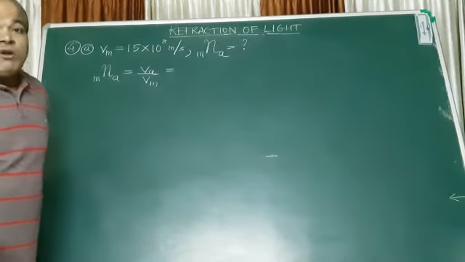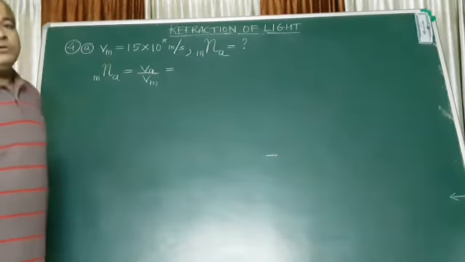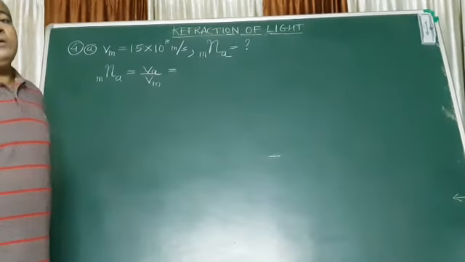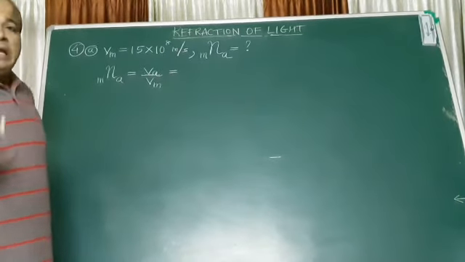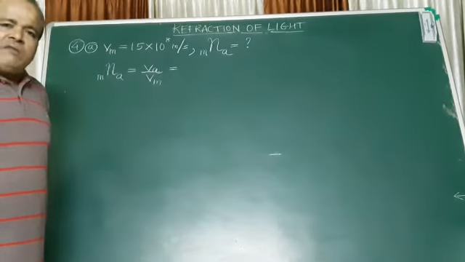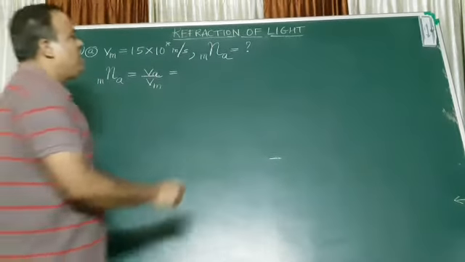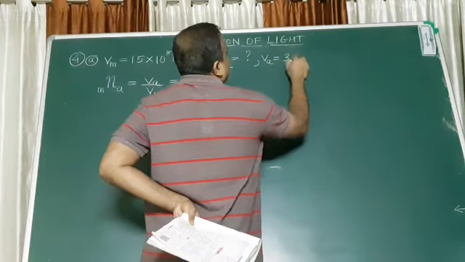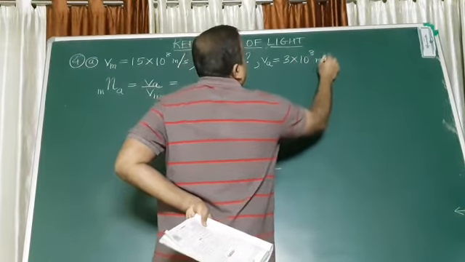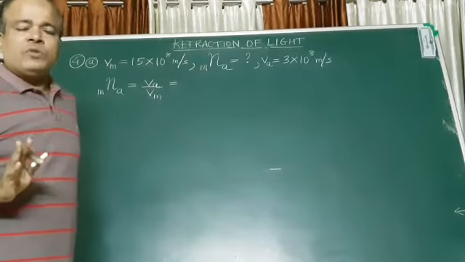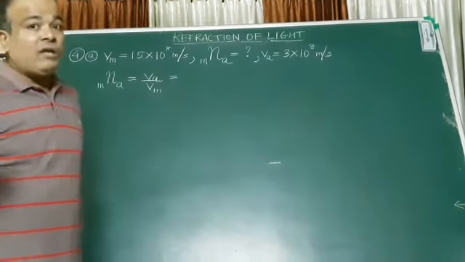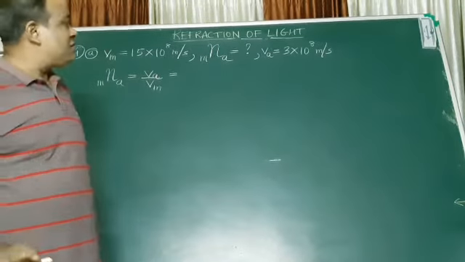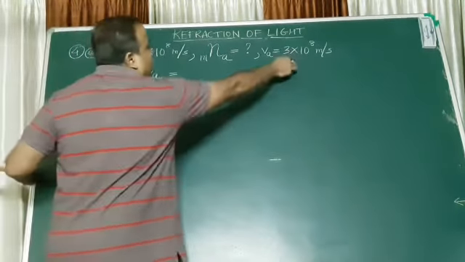Now you will say I don't know the velocity of air. It is not given. Sorry boss, you will have to learn it. You should know the velocity of light in air, or you can say vacuum, without any medium. The velocity of light in air is always fixed, that is 3 into 10 raised to 8 meters per second. They will not give it to you. If they give it, good, but if they don't, you have to know this.